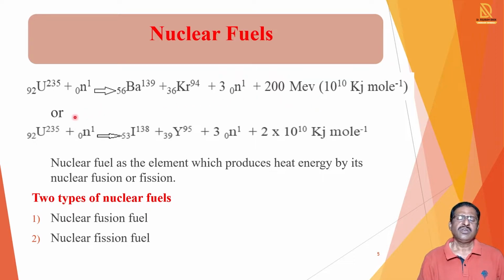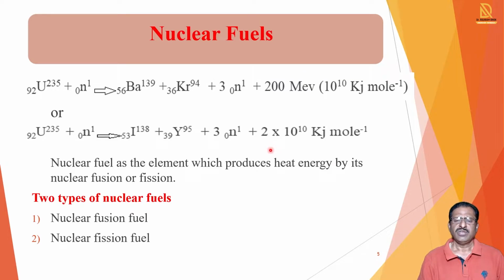There is one other reaction: uranium 235, when bombarded by a neutron, forms iodine 138 and ytterbium 95, and three neutrons are also produced. In that, 2 × 10^10 kJ mol^-1 of energy is produced.